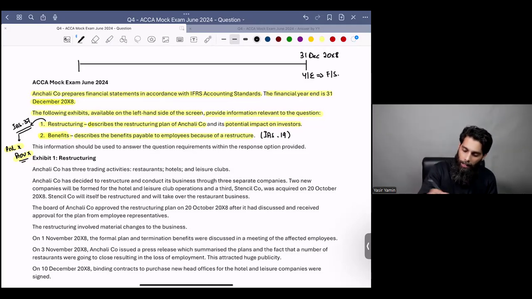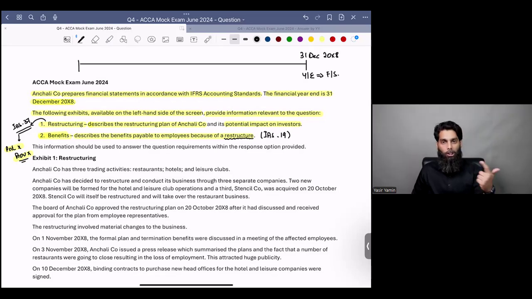At the time of restructure, what type of benefits are you most likely to encounter? Are you going to encounter short-term benefits, long-term benefits, termination benefits, or post-employment benefits? What comes into your mind? So somebody says, sir, it can be post-employment benefit. Yes. There can be a case of curtailment. Remember, there can be a case of curtailment and settlement, which could be examined moving forward. Or there can be termination benefits as well.